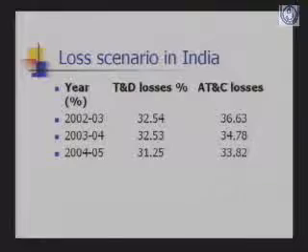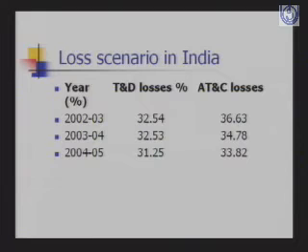I'll just show you the loss scenario in India. You can see the loss scenario on an all-India basis, T&D losses versus AT&C losses. In 2002-03, T&D losses were 32.54% and AT&C losses were 36.63%.